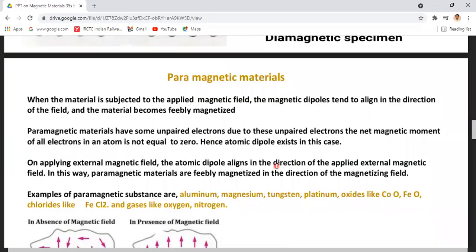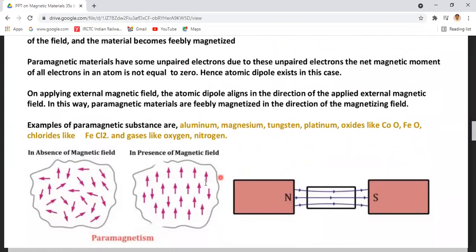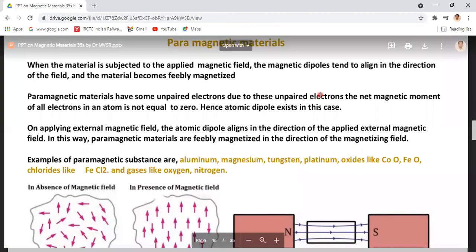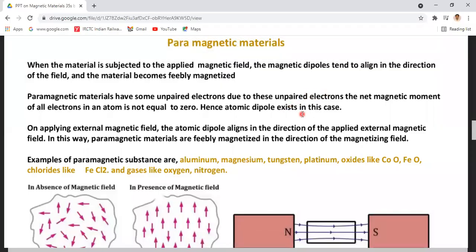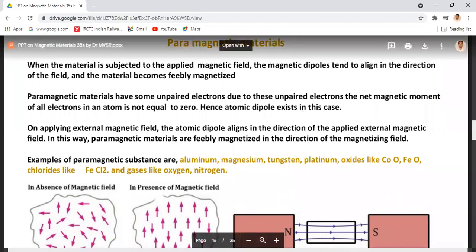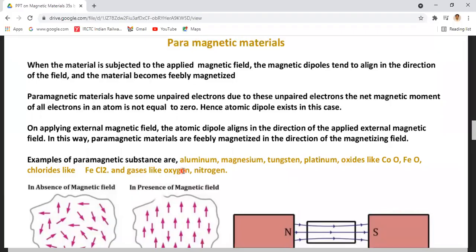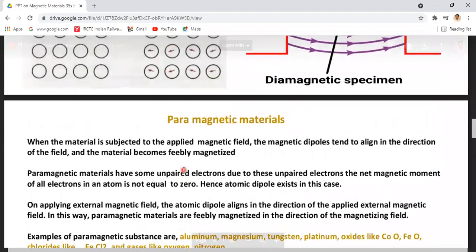Because these paramagnetic materials have single, unpaired electrons, these unpaired electrons have magnetic moment, which we calculate from the electrons' orbital motion and spin motion. If there are two paired electrons, then the magnetic moments of the two electrons cancel because they are in opposite directions. That is the case in diamagnetism.